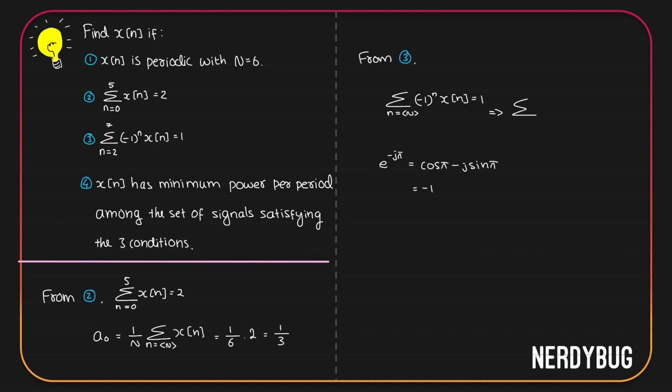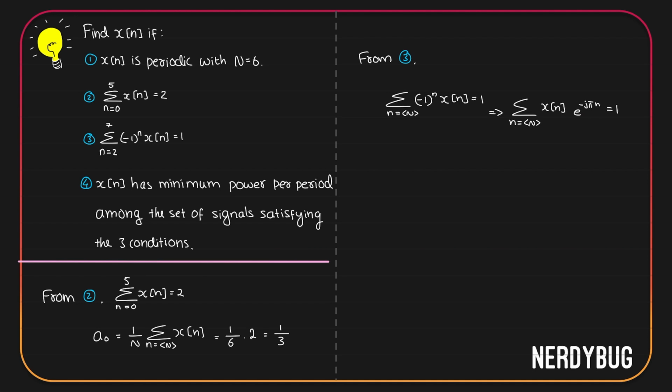So I can write summation where n takes N consecutive integer values, e raised to minus j pi to the power n x of n is equal to 1. e raised to minus j pi to the power n is e raised to minus j pi n. Let us put x of n first and then e raised to minus j pi n.